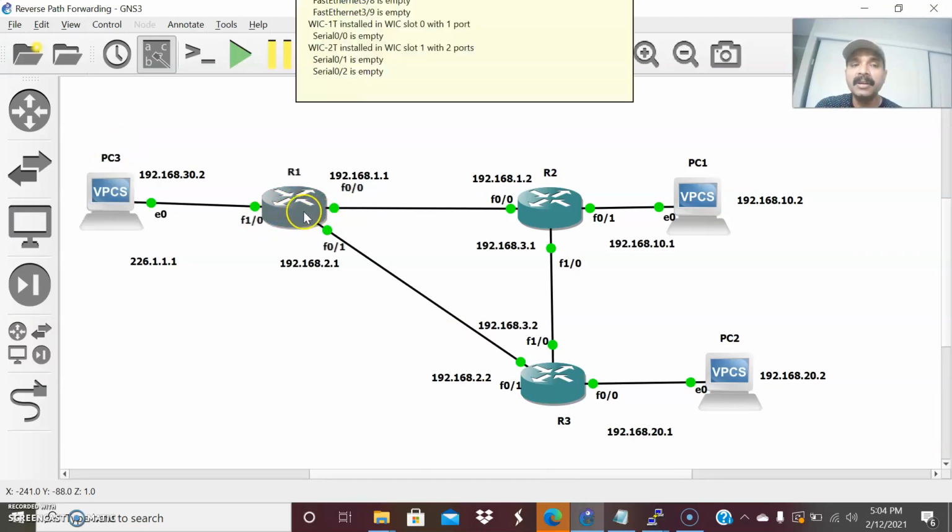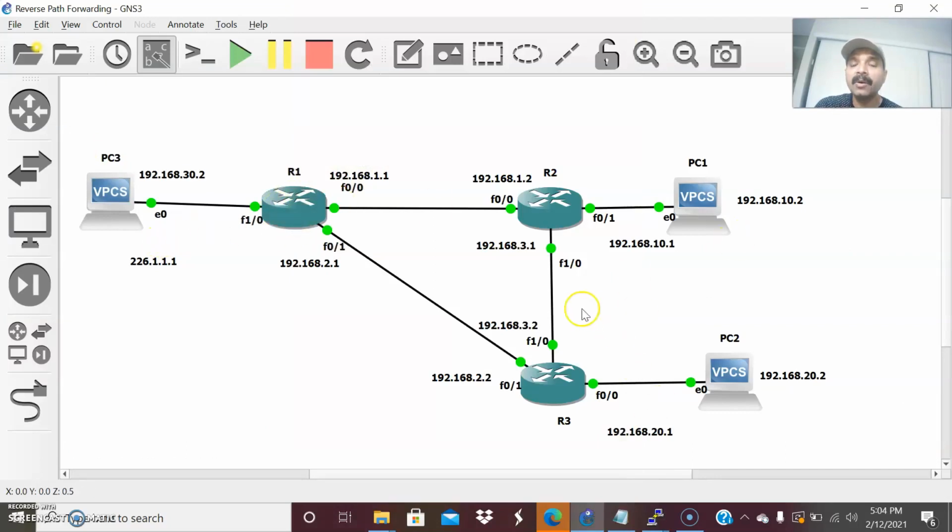In dense mode, it will flood a copy of the packet to all the receivers. It doesn't matter what subnet it is, each and every subnet will receive that copy of the packet. So when R1 sends a copy of the information, it will flood the multicast packet to R2, and another copy of the packet to R3. R2 again will flood the packet to R3.